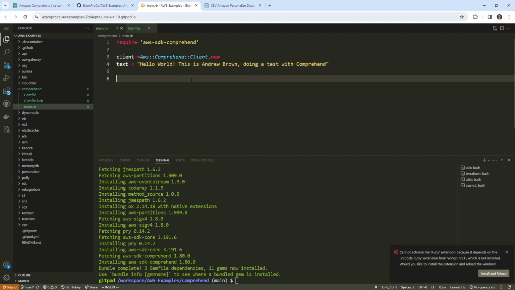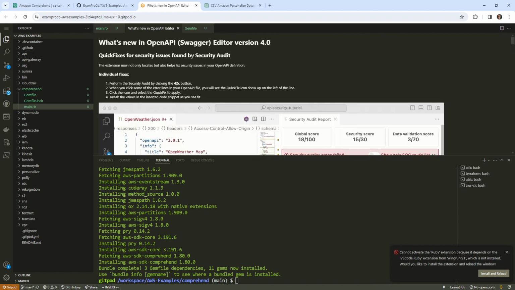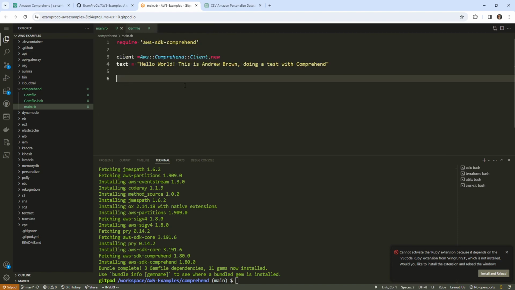And so what we'll need to do is, let's say we want to do sentiment, like whether people think that this is positive or negative. Before we do that, we actually need to supply the language. Actually, we can skip that step because we know what language it is. But we could use the API to get the language. I'm just going to go ahead and do the text sentiment.